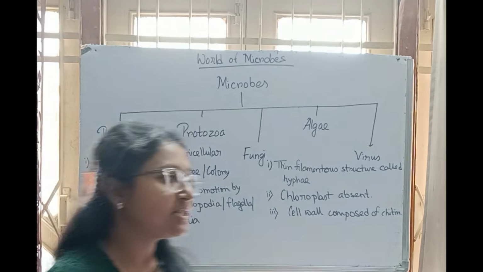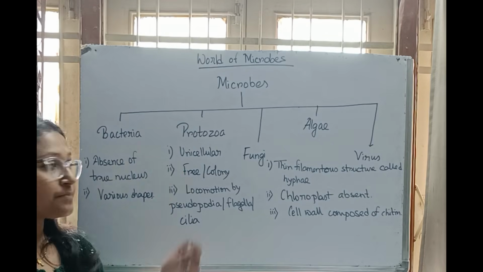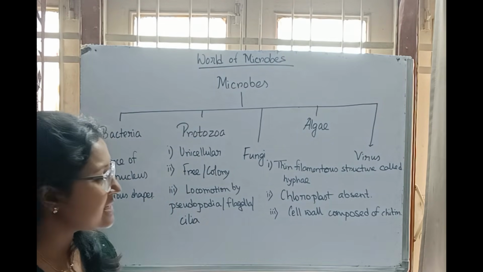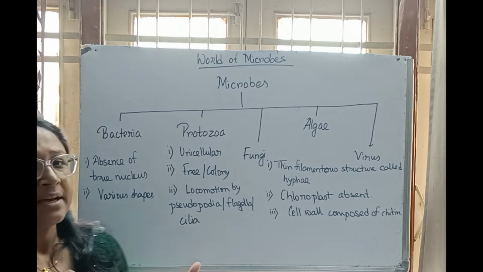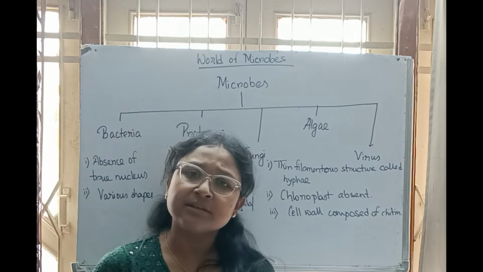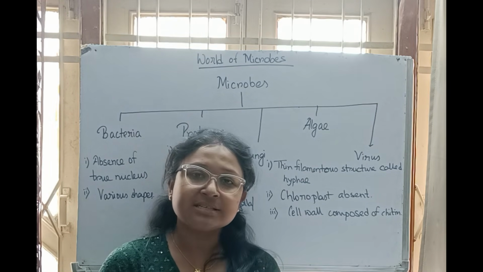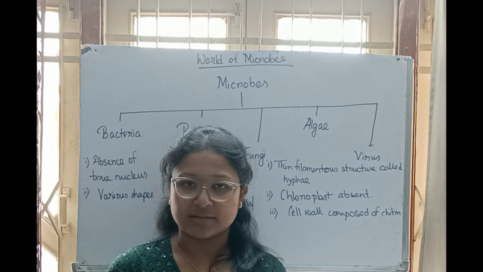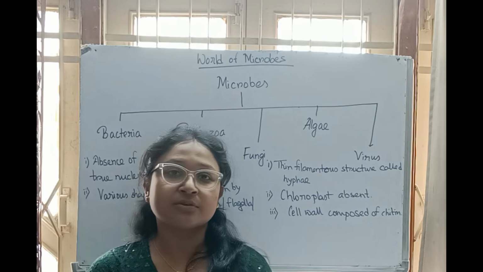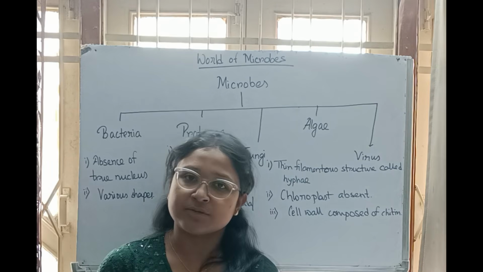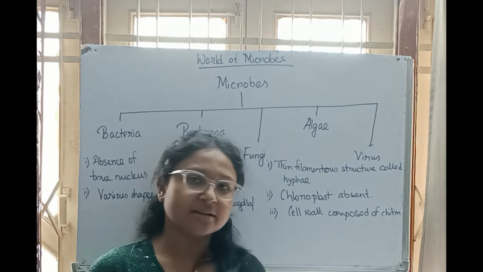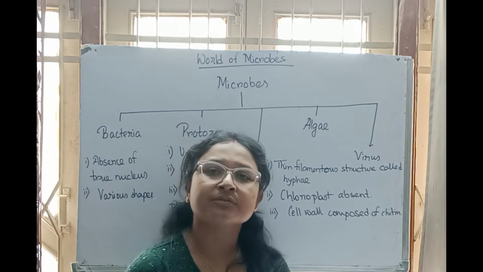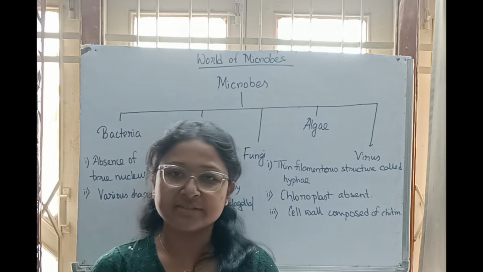After that, the next one is protozoa. Now protozoa, first of all, remember these are basically very small living organisms. So they are all basically unicellular, that is made up of single cell, not composed of millions of cells. They are generally single cells. So protozoa, first one unicellular, that means presence of a single cell. A single cell will behave as a single protozoa.